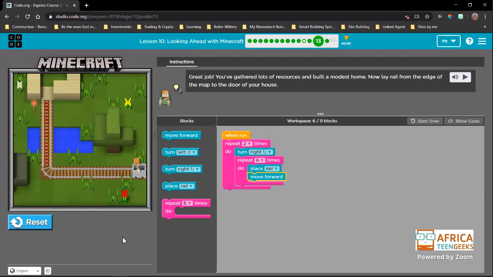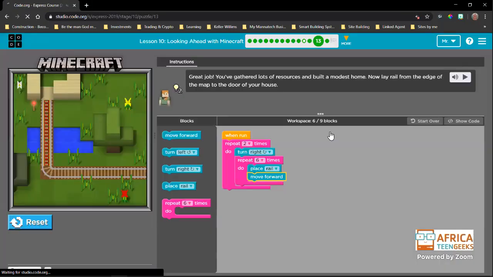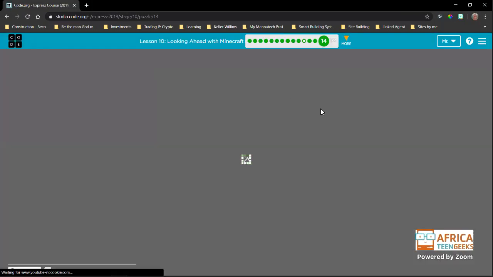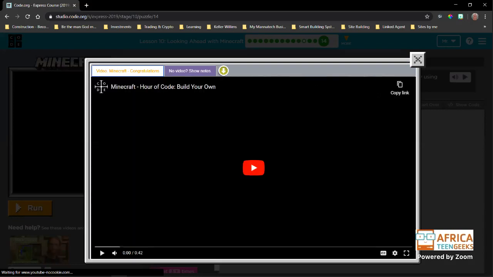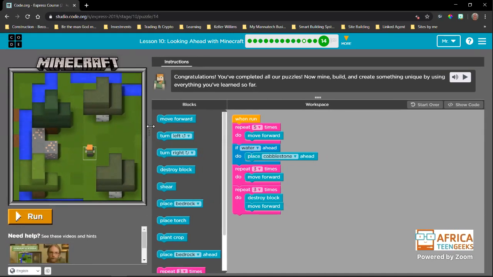I know I am running really quickly through this. Don't worry. We are almost at the next lesson. So this last puzzle we're not going to do in this class. This is a challenge puzzle, okay? And this challenge puzzle means that there is no goal.